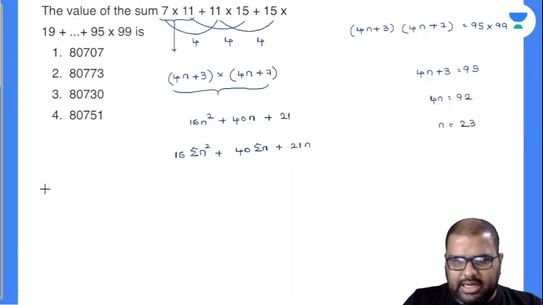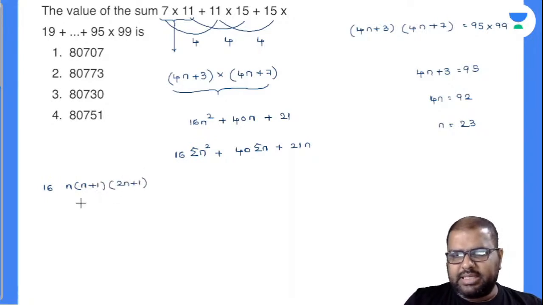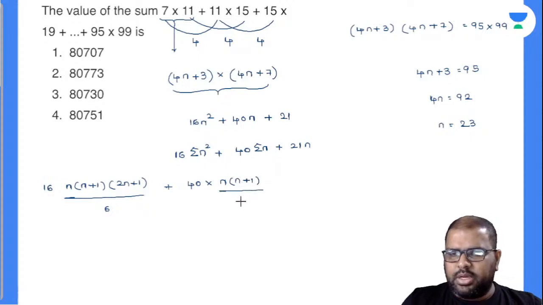So I'll write down the entire thing there. 16 into sum of squares, n into n plus 1 into 2n plus 1, divided by 6, plus 40 into sigma n, 40 into n plus 1 divided by 2, plus 21 into n. So what is your n value? 23.